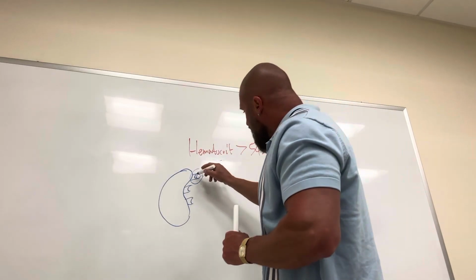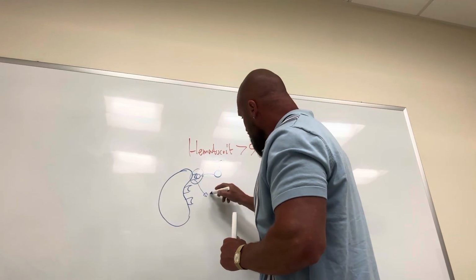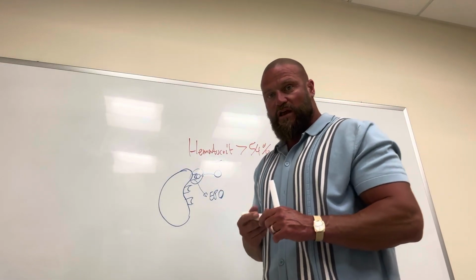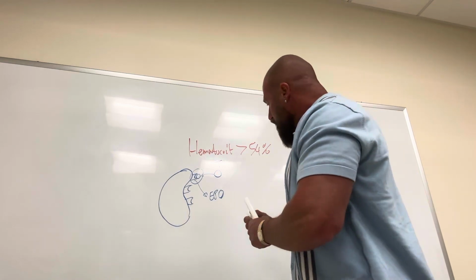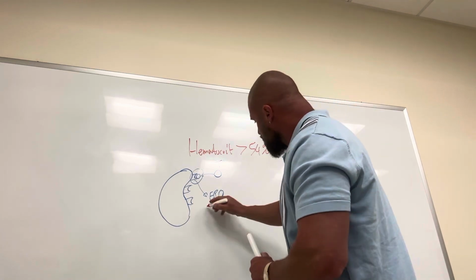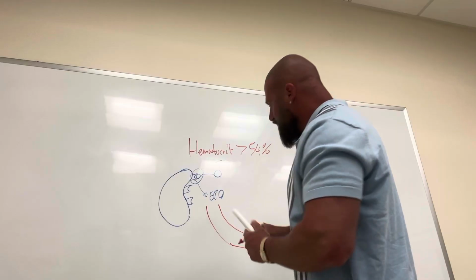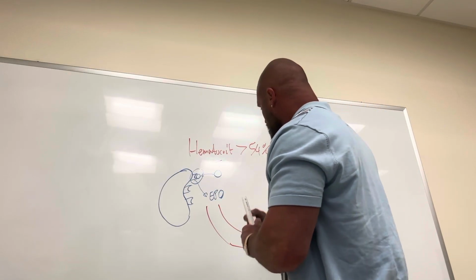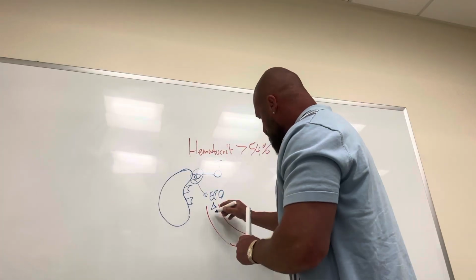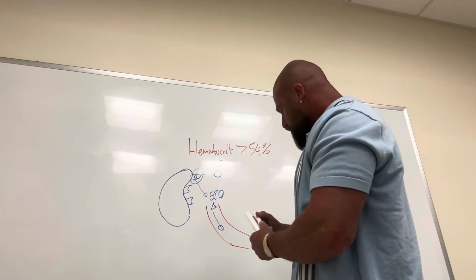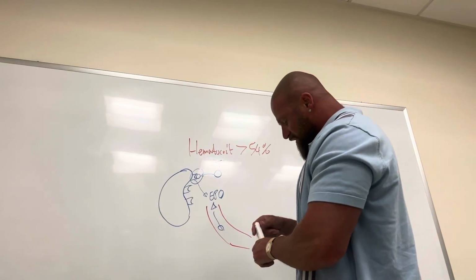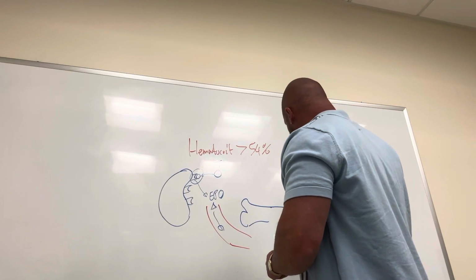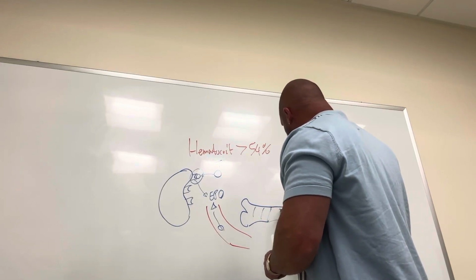And this causes the release of EPO, erythropoietin. Erythropoietin is basically going to travel. EPO is a molecule that acts like a hormone, and this EPO, let's make it a triangle, will travel down the bloodstream until it reaches the bone marrow.